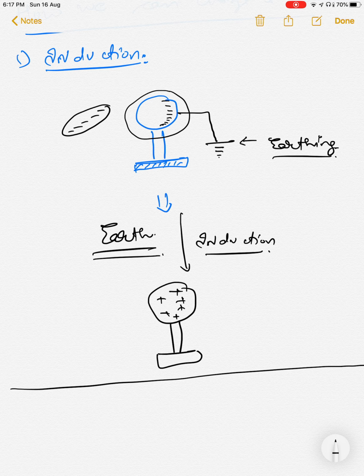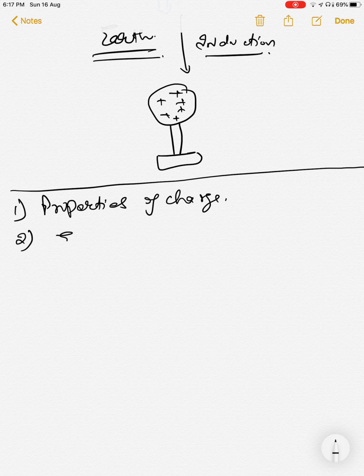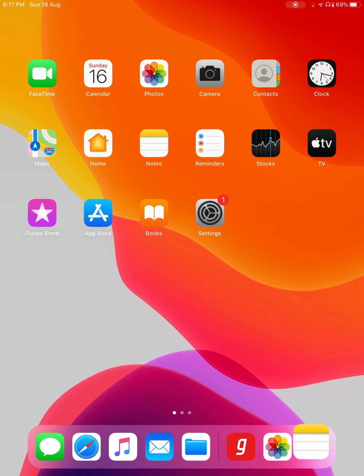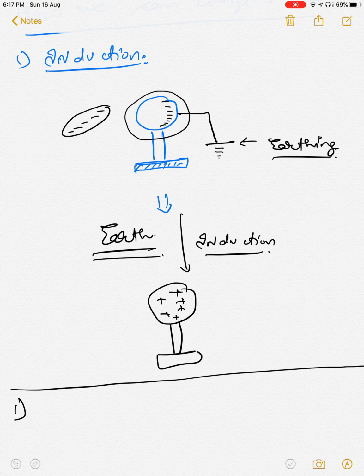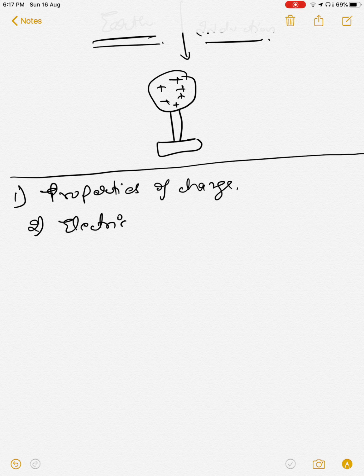In the next part of the lecture, we will try to cover the properties of charge. Another thing which we will cover is what electric fields are.